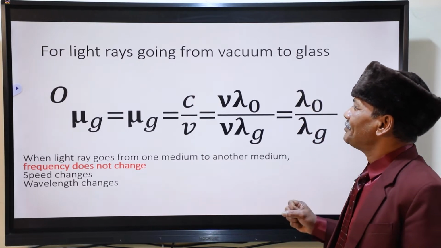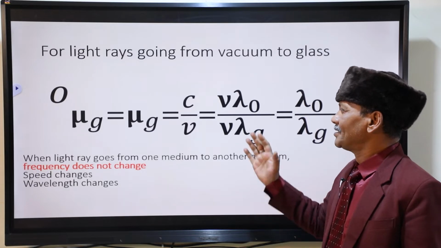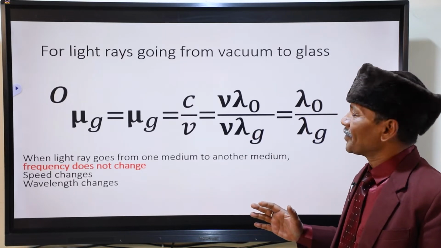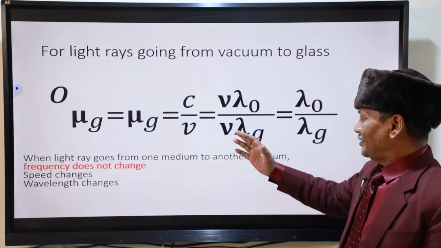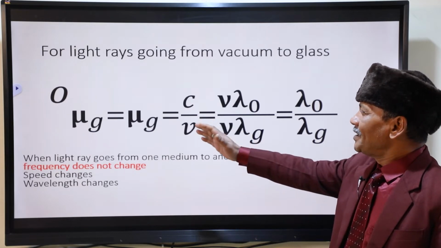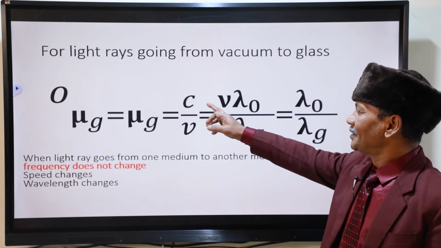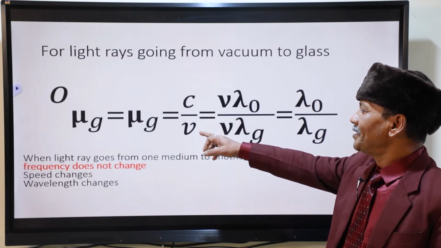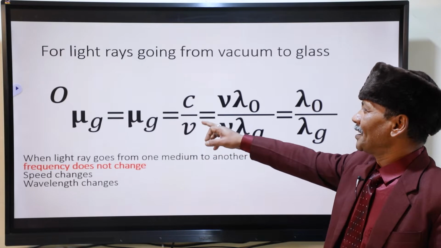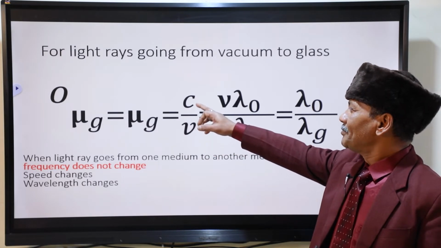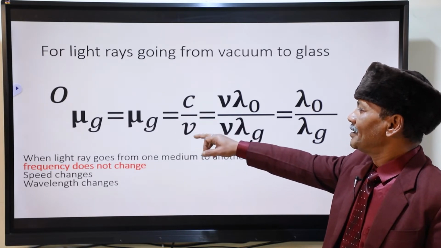What main concept I want to give you for this is refractive index depends upon the velocity in one medium and the other medium. This is the velocity in vacuum. This is the velocity in the given medium.